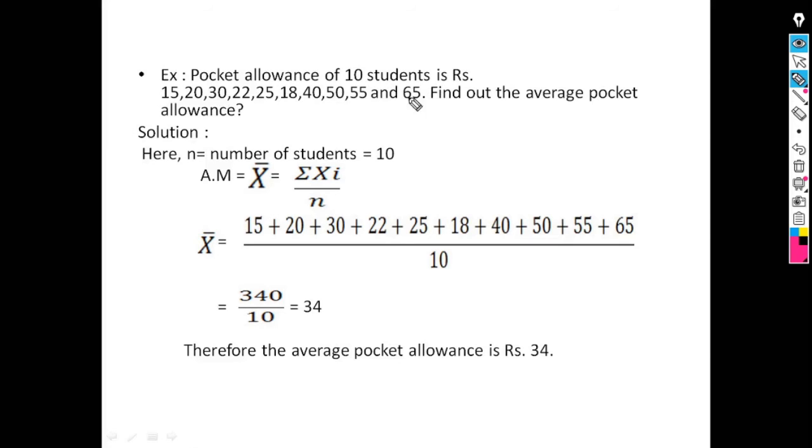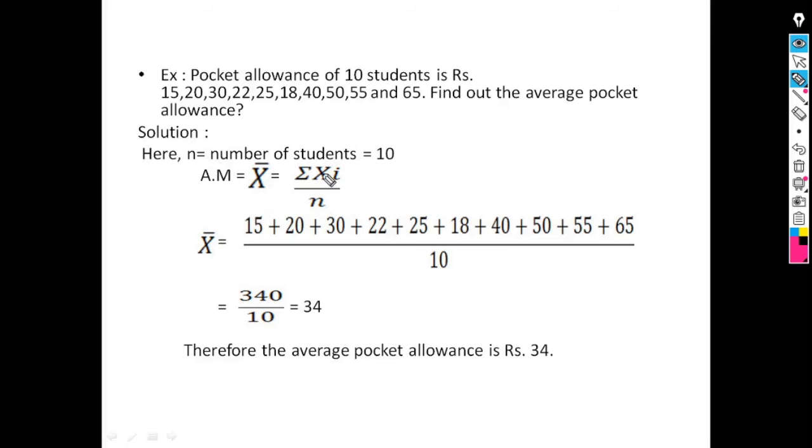So the formula for individual observation for computing arithmetic mean or average is arithmetic mean x bar equals summation of xi upon n. So first we will find n. N means number of observations. Here observations are students, so n means number of students. It is already given as 10 students, so n is equal to 10, or you can count individually: 1, 2, 3, 4, 5, 6, 7, 8, 9, 10. So n is equal to 10.